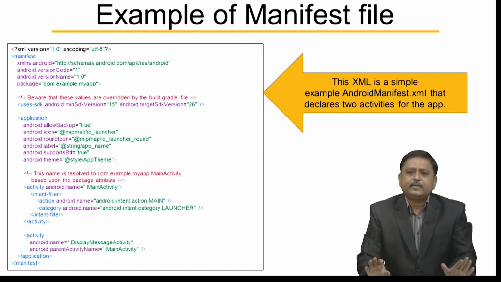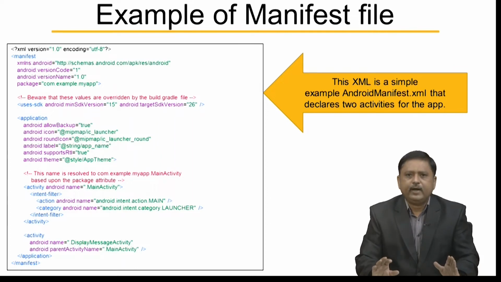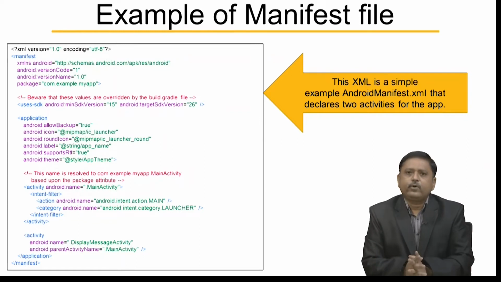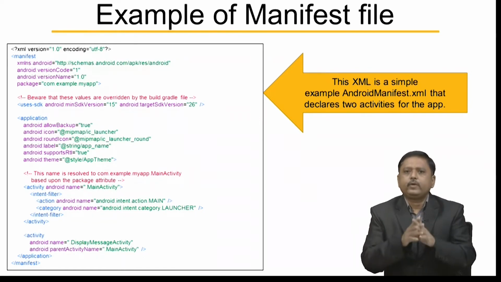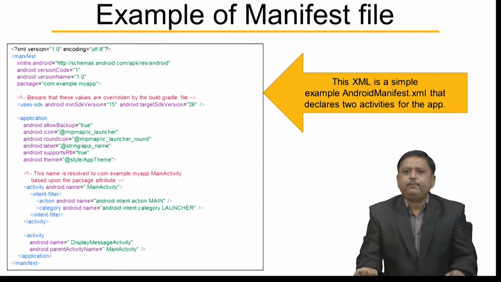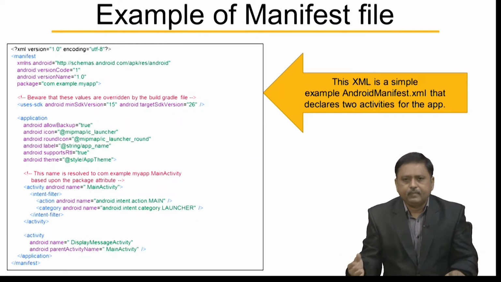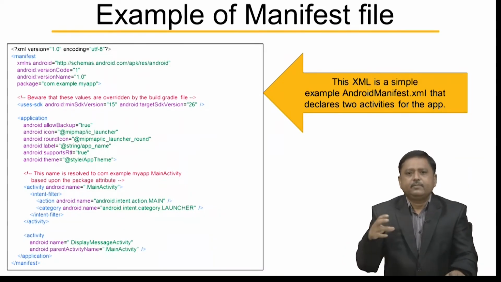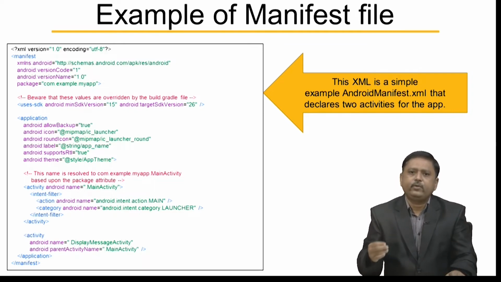So, this XML is a simple example of Android manifest.xml file that declares two activities for the app as we can see on the screen. Generally, this file is created for you by Android Studio. You need not create this file, but if your app contains multiple activities and certain permissions and some device compatibility information, then you must modify this Android manifest.xml file.